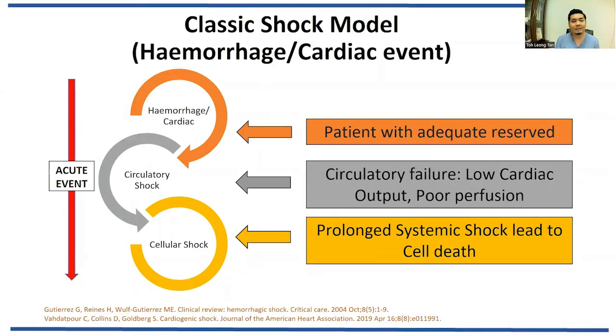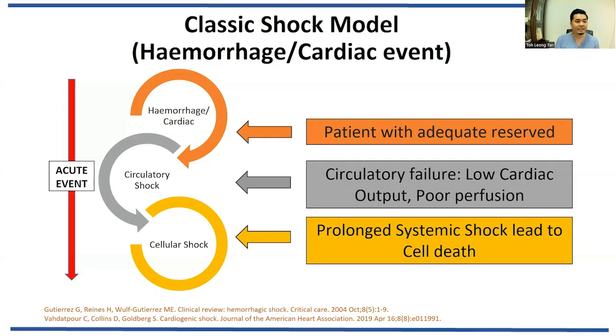Let's go back to basics. Let me explain again about the classical shock model. The classical shock model is based on hemorrhagic shock and cardiogenic shock. When a patient who has adequate reserve is involved in an insult such as trauma with hemorrhage, or a myocardial infarction, it leads to cardiac failure or volume loss, leading to circulatory shock. When the circulatory shock happens, it causes cellular hypoxia, cellular hypoperfusion, and leads to cellular shock and cellular death. This event can happen within minutes to hours.